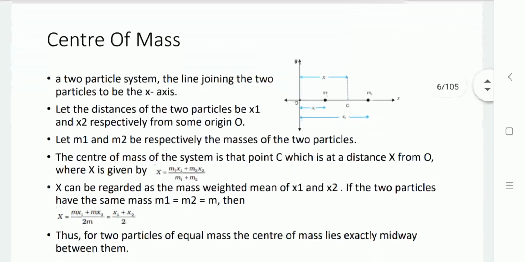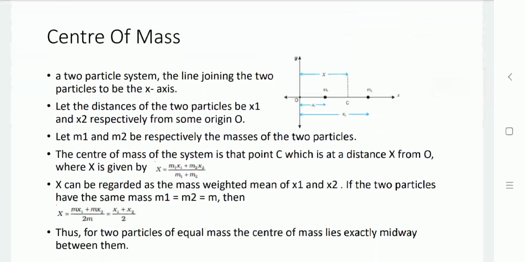Now let us understand another concept, that is the center of mass. If we are taking a system having two particles, these particles are joined with a line on the x-axis. Here, at the distance x1 from the origin, as you can see in the diagram, the m1 object is there, and from the origin at x2 distance another object is available having a mass m2.